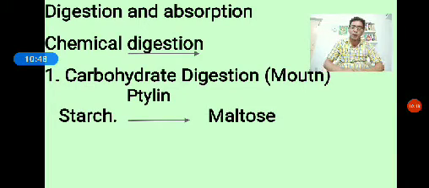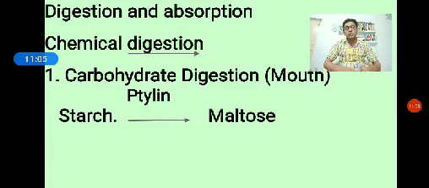When we come to carbohydrate digestion, first in the buccal cavity. In the buccal cavity, the salivary glands secrete the salivary amylase enzyme, also called ptyalin. This enzyme is able to break down the carbohydrate into maltose.